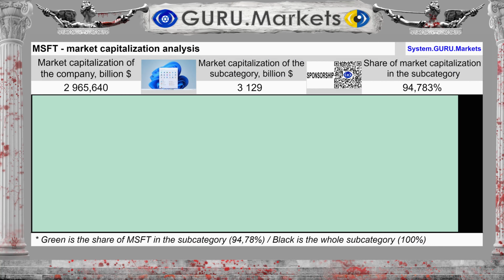Market capitalization of the company Microsoft Corporation is $2,965.64 billion. And the market capitalization of the subcategory is $3,129 billion. Microsoft Corporation accounts for a share of 94.783%. This is the main leader of the subcategory.